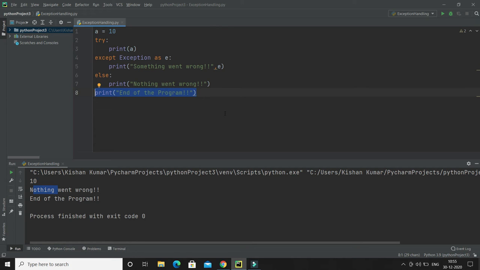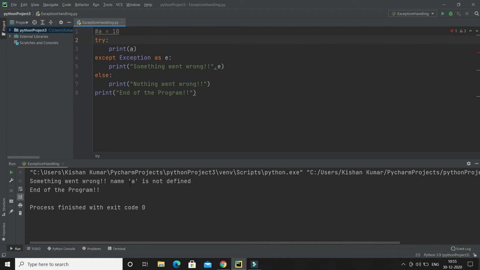Now here let's say if you do not define this variable, then let's see what kind of error occurs. I'm going to run this program, and here it is saying name A is not defined. That comes under something called name error.